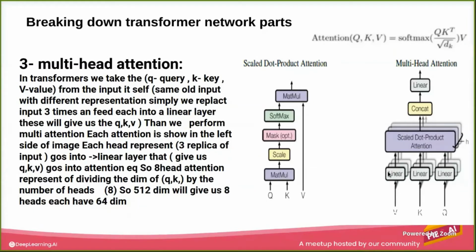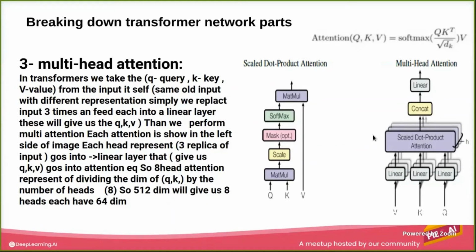There will be operations that will make different outputs. These different outputs will give us three different representations for the same input. So we will end up with the value, key, and query.